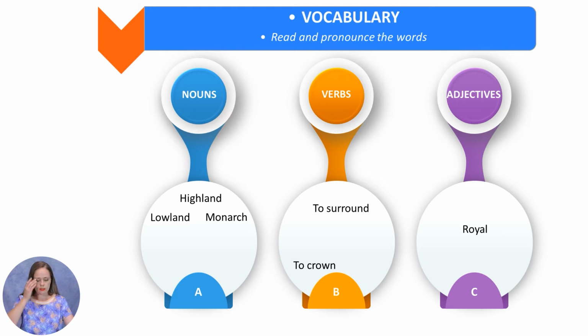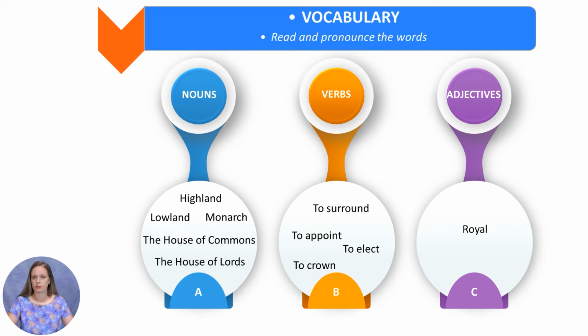The parliament in this country is made up or consists of the House of Commons and the House of Lords. The members of the House of Lords are appointed. Meanwhile, the members of the House of Commons are elected by the British people. So these are the words from the vocabulary.